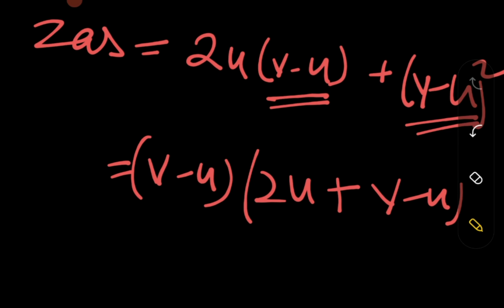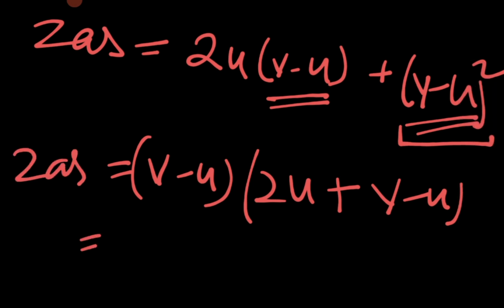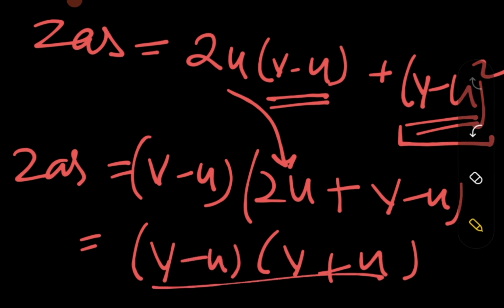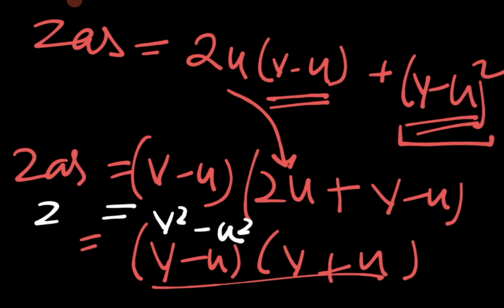Again, if you want to open the formula of (a minus b) whole square, you can also do that, but I have another type of thing. So 2as is equal to, I have 2u and u, so it will result in v plus u, and it will result in v minus u over there. So eventually I am getting v square minus u square, because it is a plus b, a minus b, which is nothing but v square minus u square.